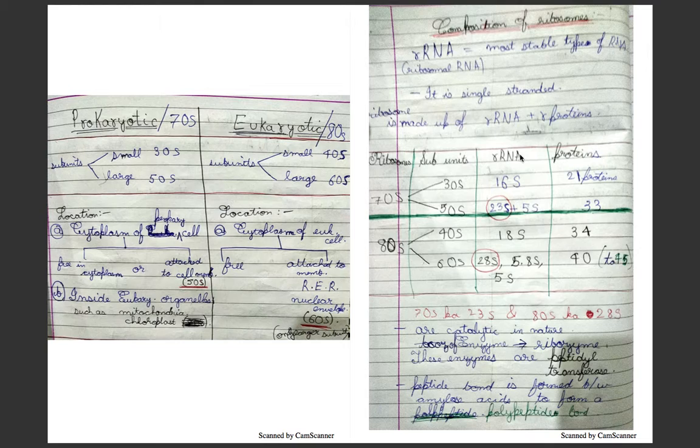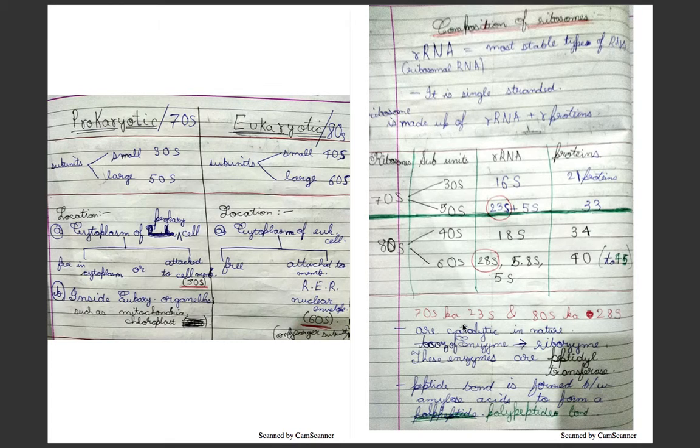Now they are constituted of rRNA and proteins. The rRNA of the 30S subunit has 16S RNA, and it has 21 proteins. Similarly, 50S of 70S ribosomes has 23S RNA and 5S RNA as well, and has 33 proteins. Similarly, 40S of 80S has 18S RNA and 34 proteins, and 60S contains 28S, 5.8S and 5S, and has 40 to 45 proteins. The whole table is to be remembered.